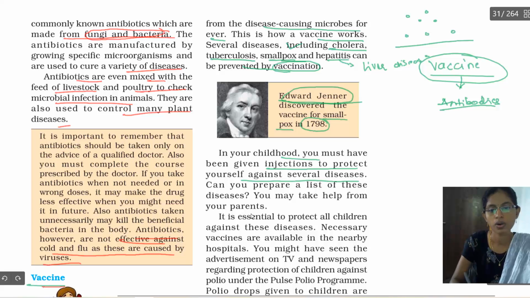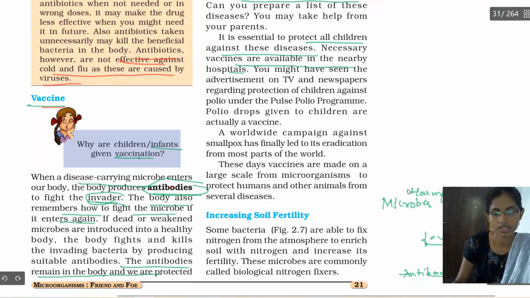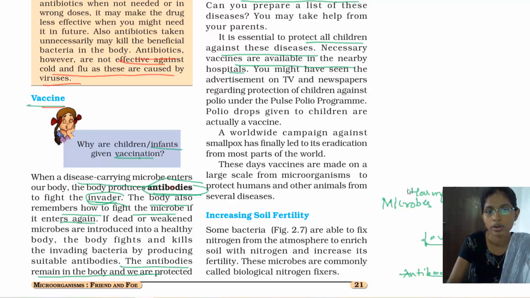So it is essential to protect all children against these diseases. Necessary vaccines are available in nearby hospitals. Have you seen that the small kids in your houses are given vaccines? In hospitals, or they come to your homes to give the vaccines. Vaccination is very essential for children to fight against the diseases.